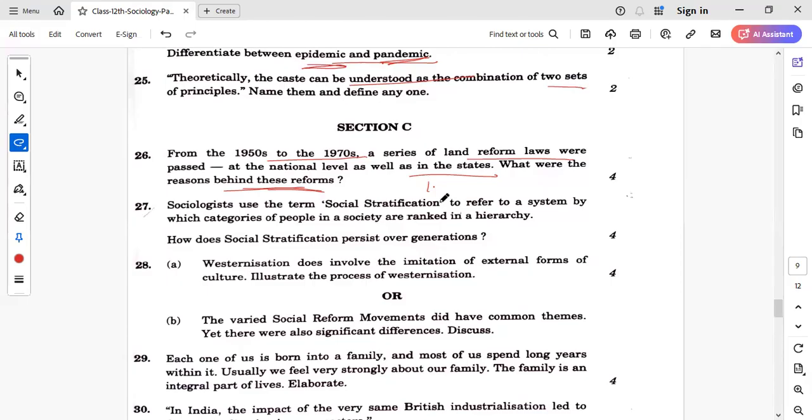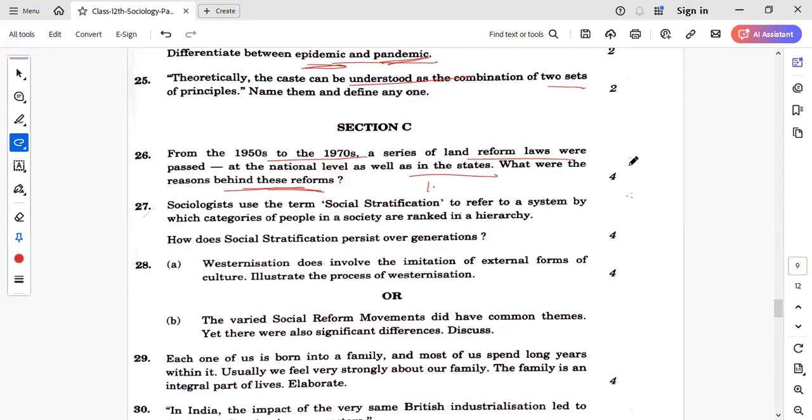Then we can also talk about the livelihood problem, because literacy was low and that is why job opportunities among the people were low. So livelihood emerged as another problem. That is how land reform was required, right? These are interrelated points that you can write over here.